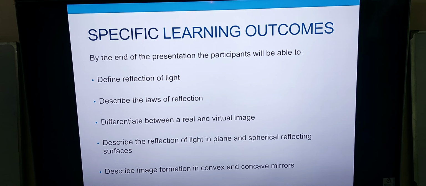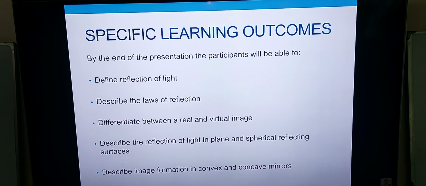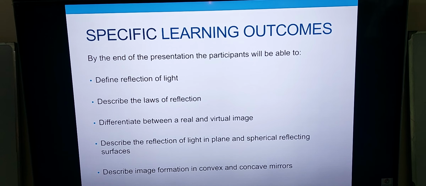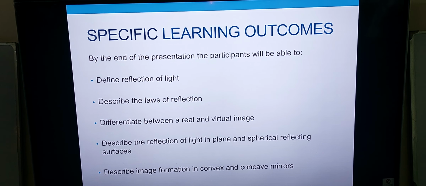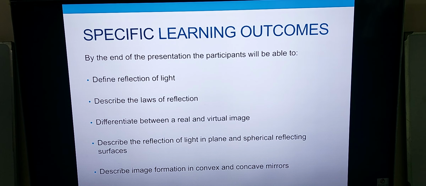By the end of the presentation, the participants will be able to define reflection of light, describe the laws of reflection, differentiate between a real and a virtual image, describe the reflection of light in plane and spherical reflecting surfaces, and describe the image formation in convex and concave mirrors.